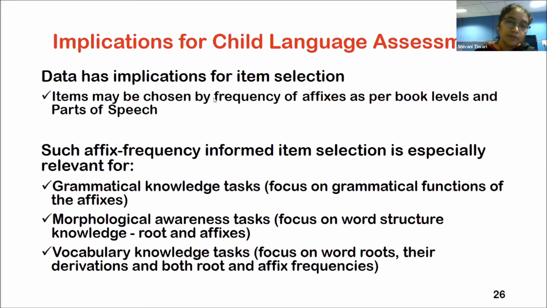And this kind of affix frequency informed item selection is relevant to tasks such as grammatical knowledge by focusing on grammatical functions of the affix, also for morphological awareness tasks where we can look into the word structure in terms of roots and affixes. It also has implications for vocabulary knowledge tasks, wherein we can look into the unique roots, their derivations, both in terms of affixes and roots frequencies.